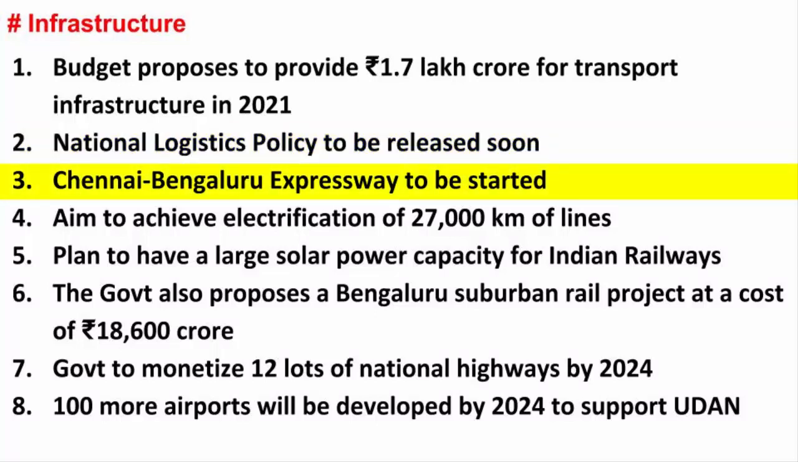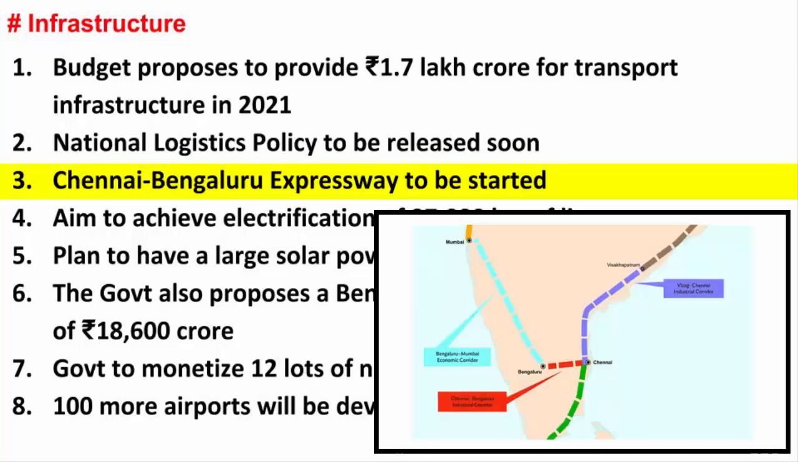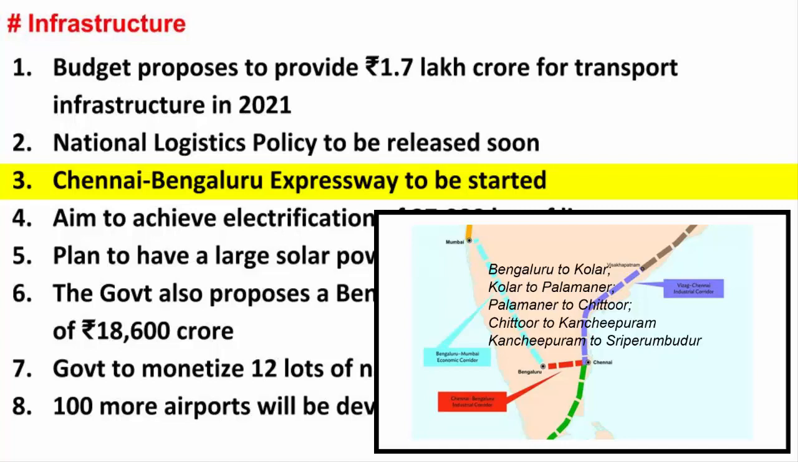Chennai to Bengaluru Expressway to be started. This is going to be a 262 km 6-lane expressway from Hoskote in Karnataka to Sriperumbudur in Tamil Nadu. It is expected to decrease travel time between Bengaluru and Chennai to 4 hours. The project is going to be implemented under public-private partnership. The expressway project will be executed in 5 phases: Bengaluru to Kolar, Kolar to Palamaner, Palamaner to Chittoor, Chittoor to Kanchipuram, and Kanchipuram to Sriperumbudur.